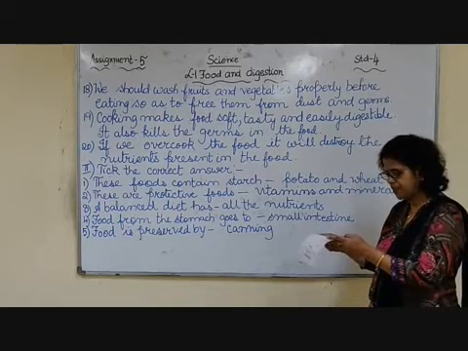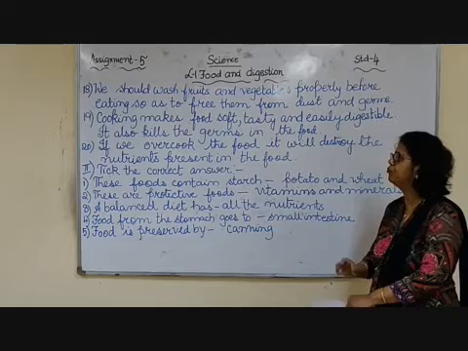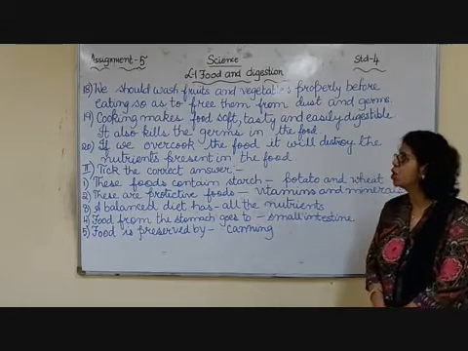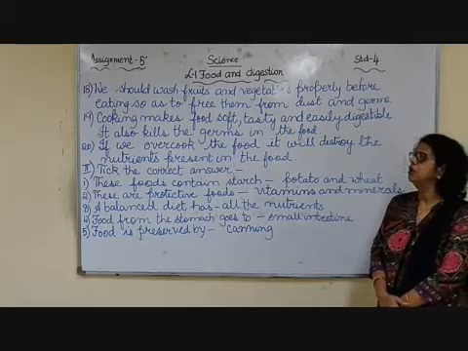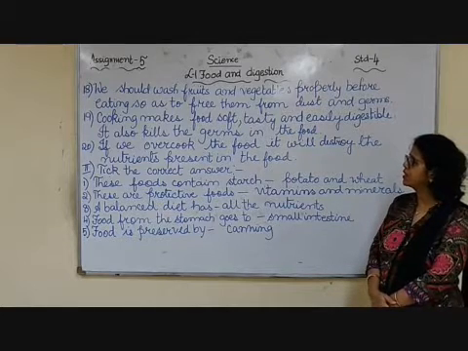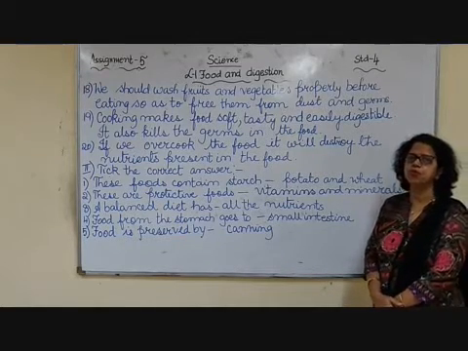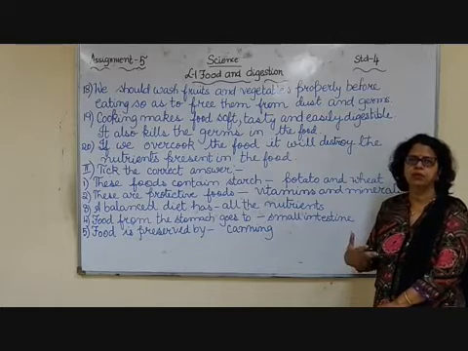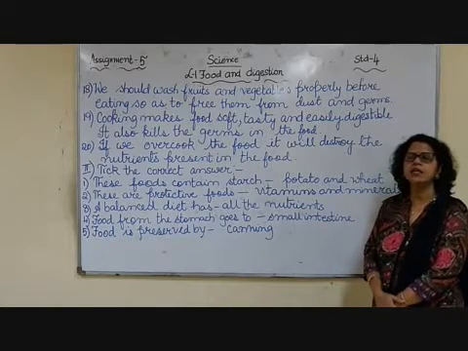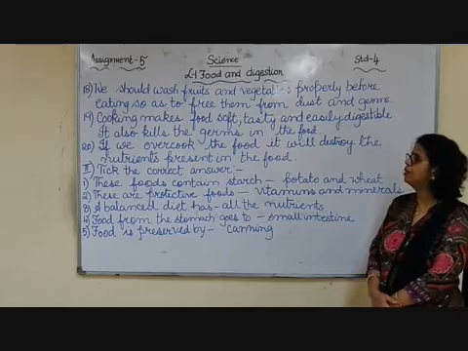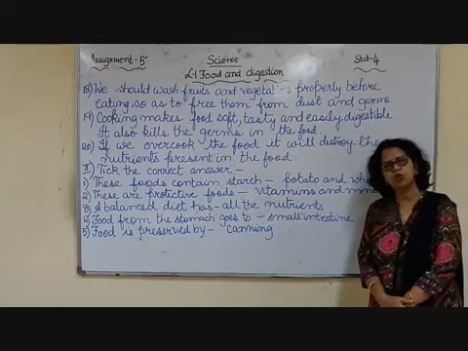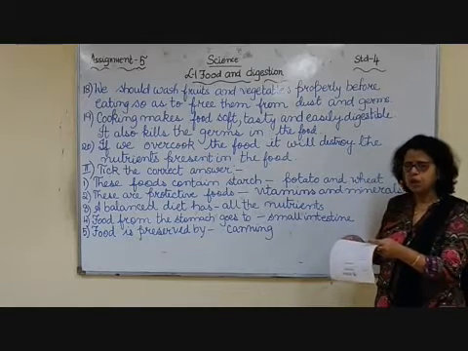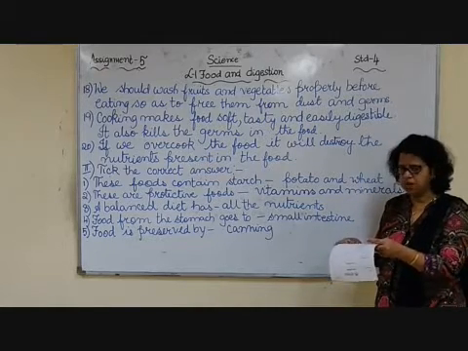Next, number 19. How does cooking help the food? Cooking makes food soft, tasty and easily digestible. It also kills the germs in the food. So if you cook it in the fire, it kills the germs and food becomes soft, tasty and easily digestible. So this is the answer why cooking is important.